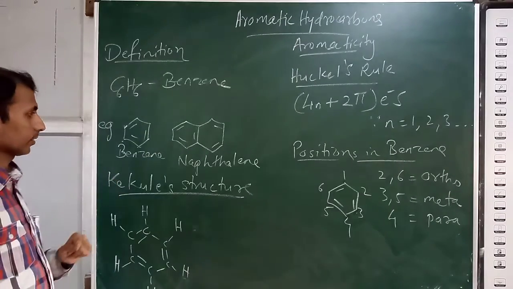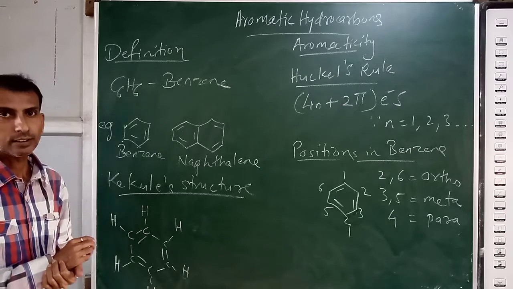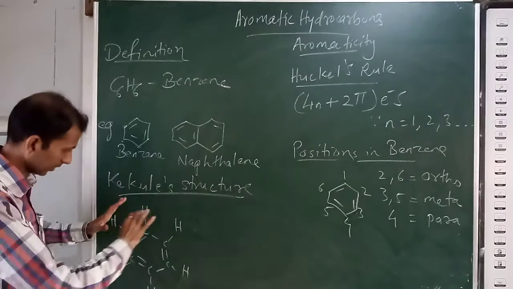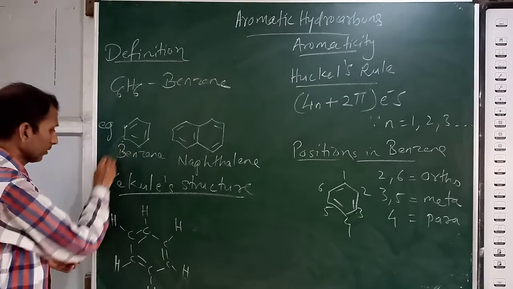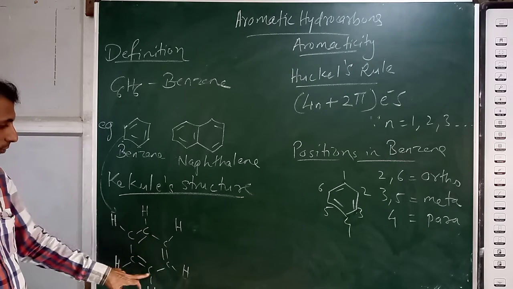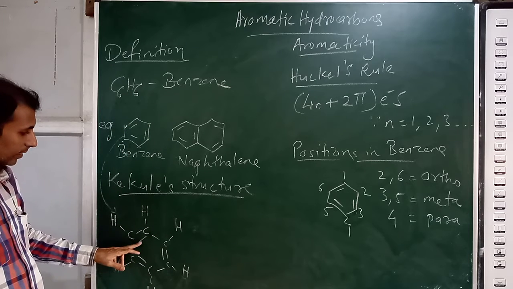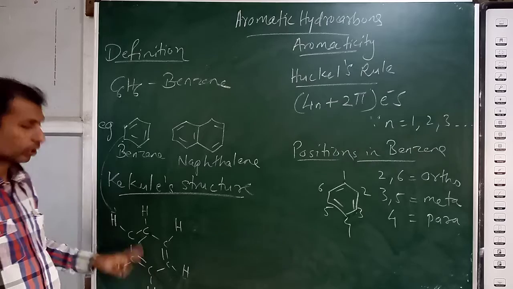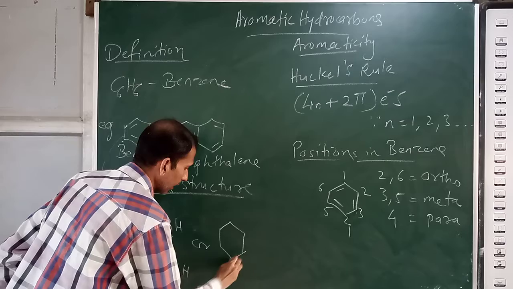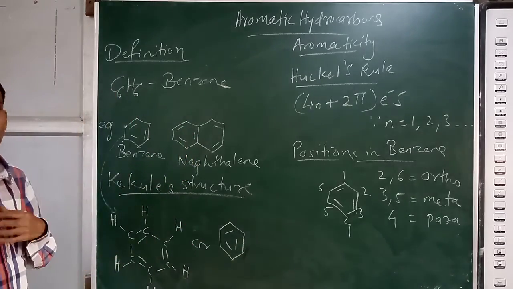So Kekulé, this particular chemist, gave the structure for benzene. He suggested the structural formula for benzene: C6, 1, 2, 3, 4, 5, 6, with 6 hydrogens, and alternate double bond, single bond, double bond, single bond, double bond. So that is benzene. This you can also directly write again as we have written here. So the structure was given by Kekulé.